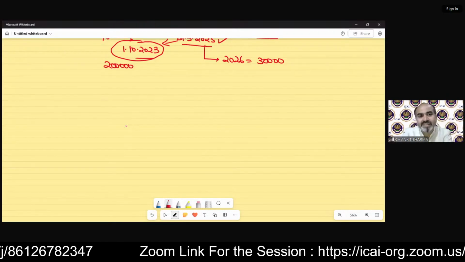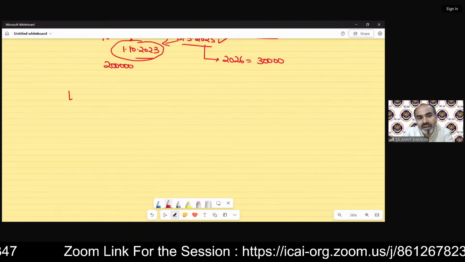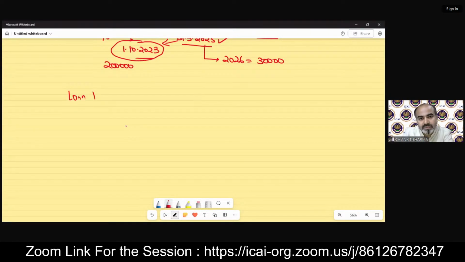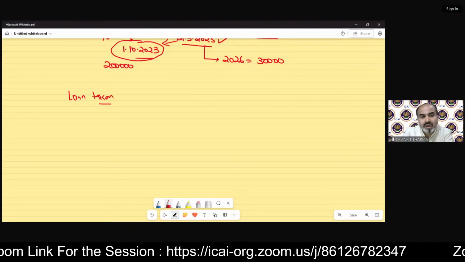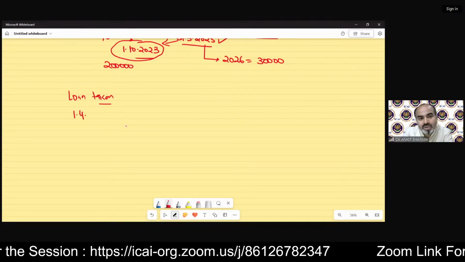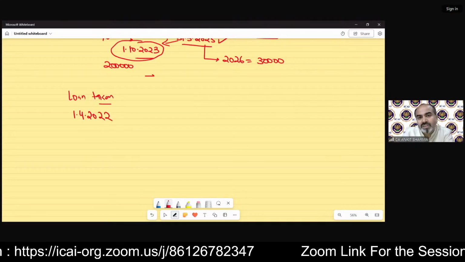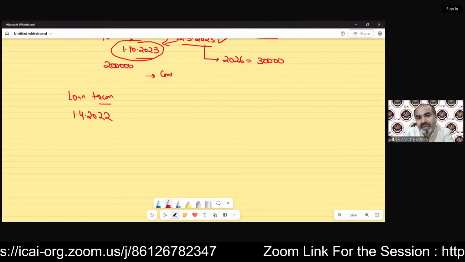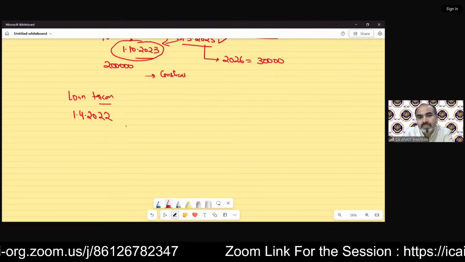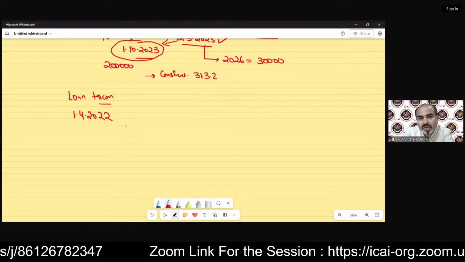Now the concept says that the PPI will start from the date of loan taken. In that question, the loan taken was on 1st April 2022. Fine. The construction of the house was completed on 31st March 23.